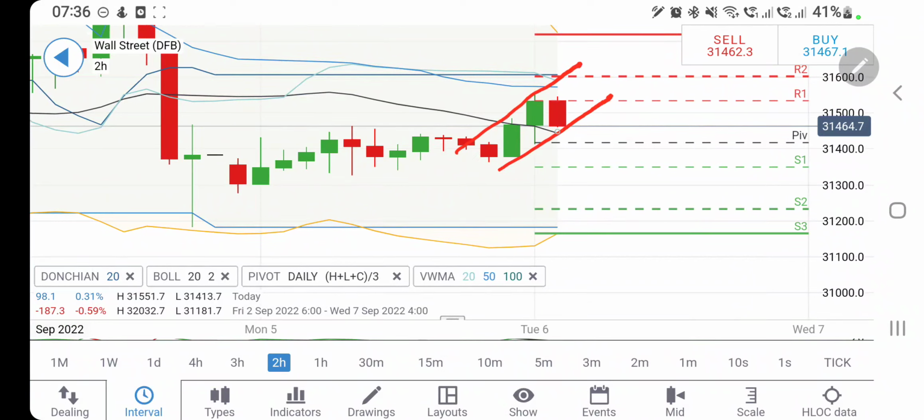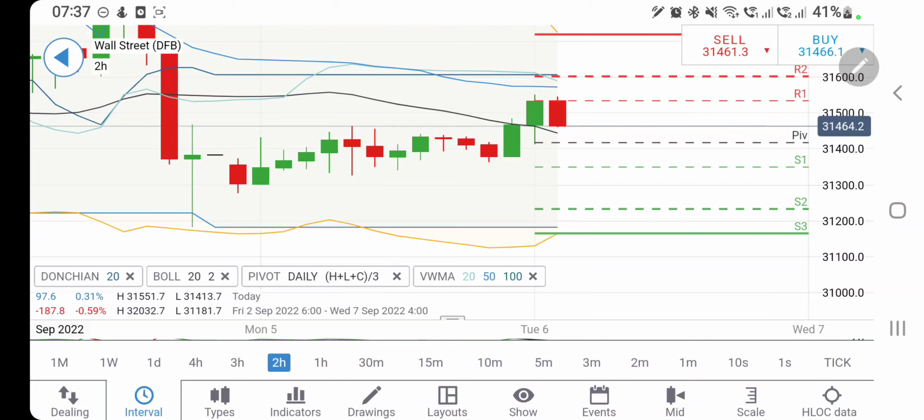However, on the downside, just be watchful of 31450 and 31400 levels. Till the time it trades above 31400, I will strictly advise you not to take a position there, specifically short positions. At the same time, yes, you can go long above 31550, but then 31600 is a very strong resistance. Beyond that, it will fly for 31700.